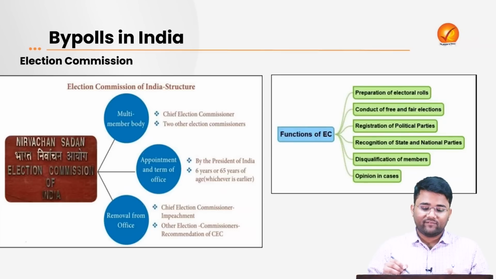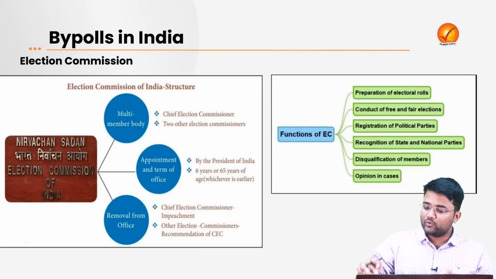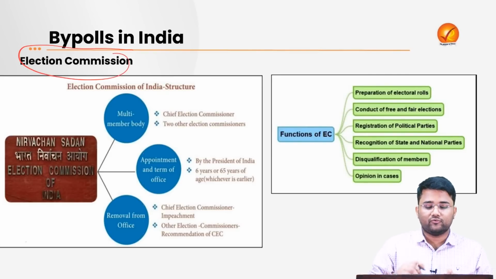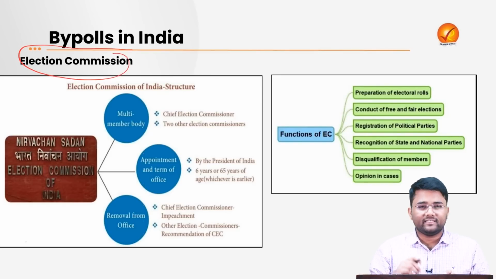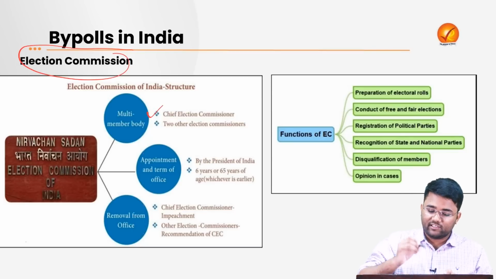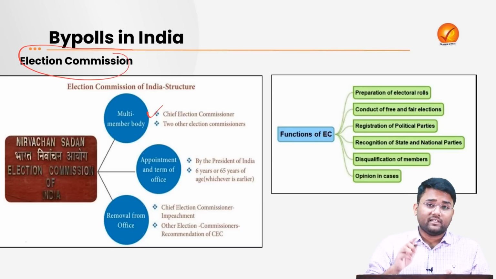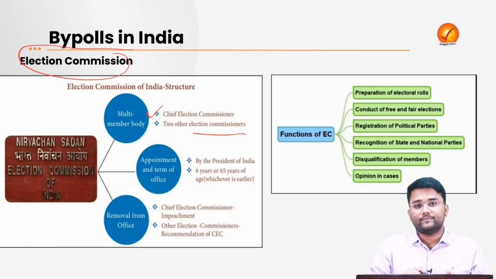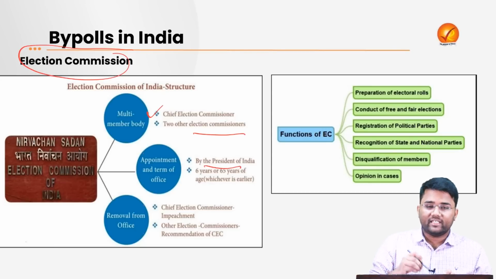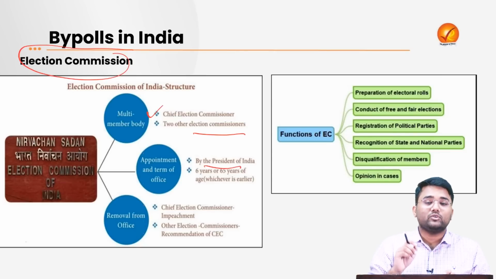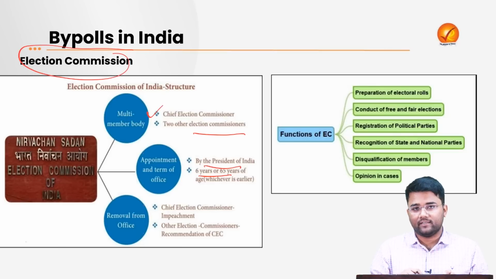Now, since we have talked about Election Commission, let's look into some basic detail about Election Commission also. The Election Commission of India is a multi-member body consisting of one Chief Election Commissioner and two other election commissioners. The appointment is done by the President of India, and if we talk about their tenure, the tenure is 6 years or 65 years, whichever is earlier.